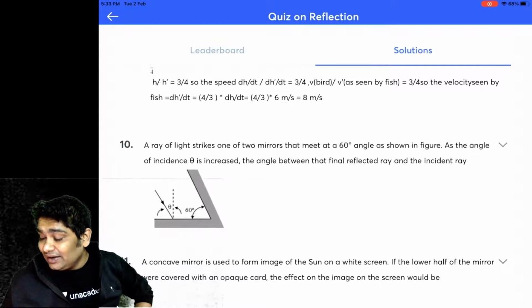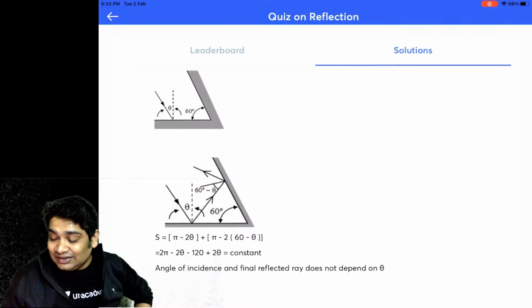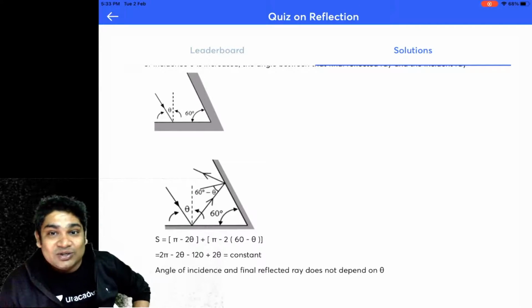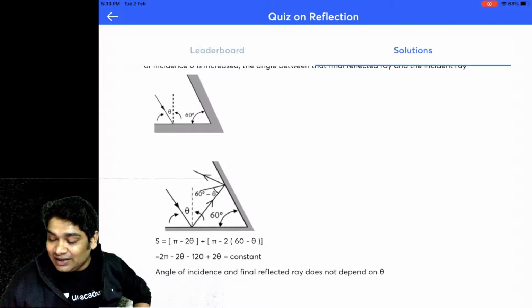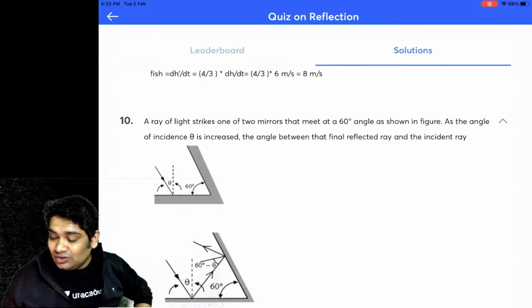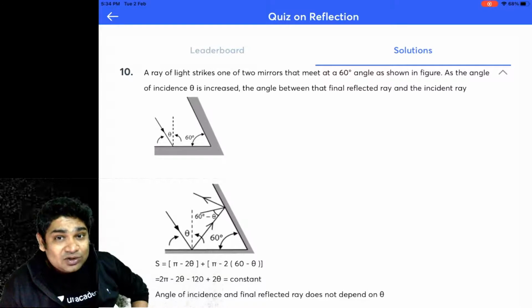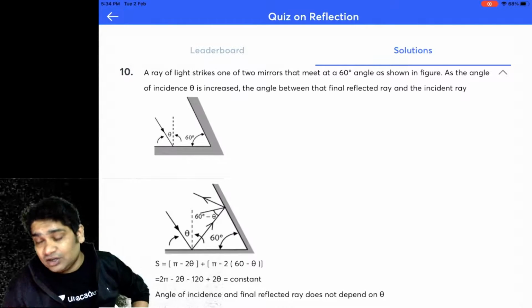Okay. Again, here what you needed to remember was that because of this angle, if this angle is theta, then this angle becomes 60 minus theta. So the moment you increase this theta, the other theta decreases. So the deviation produces 2 pi minus I, right? And I1 plus I2 has to be constant. You realize, because 90 minus I1 plus 90 minus I2 has to be constant. Okay. So the sum of I1 and I2, which are the two angles of reflection from here, is constant. So if that is constant, the net deviation would be 4 pi minus (I1 plus I2). That will be constant. That will not change even if you change any of the I's.